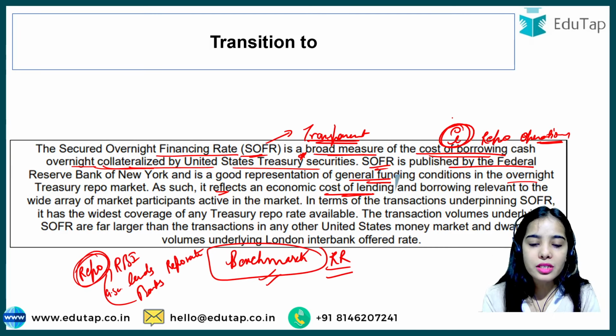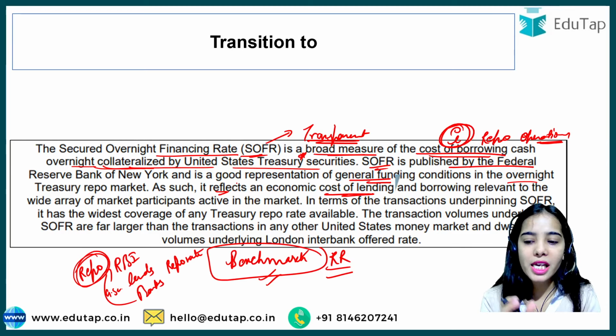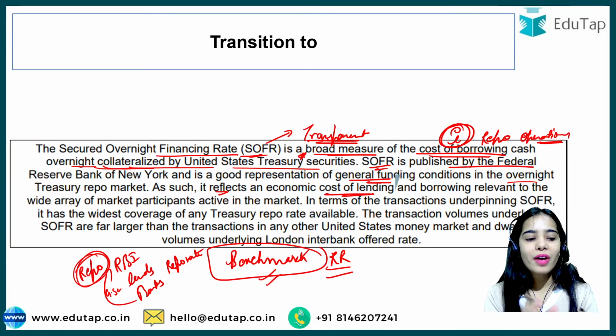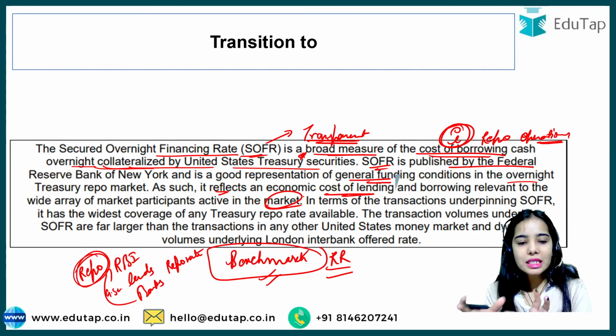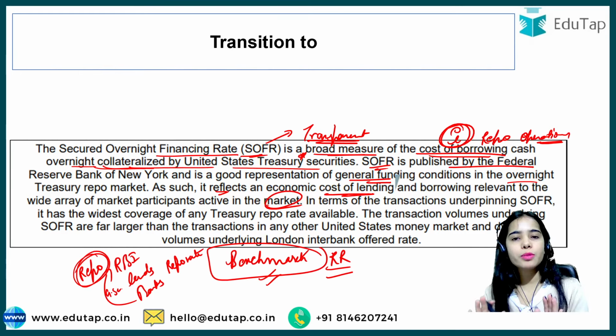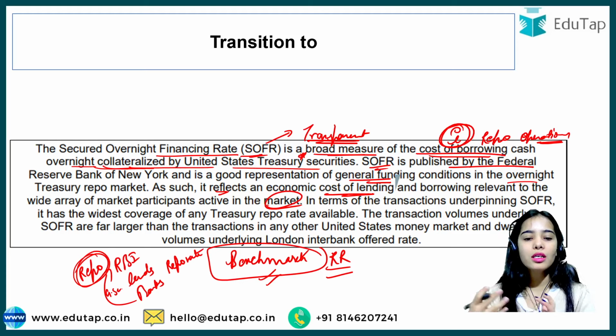The interest that is being charged. So SOFR reflects the economic cost of lending and borrowing relevant to the wide array of market participants active in the repo market. So SOFR is simply based on the cost of borrowing and lending, that is, the interest rate running in the repo market.